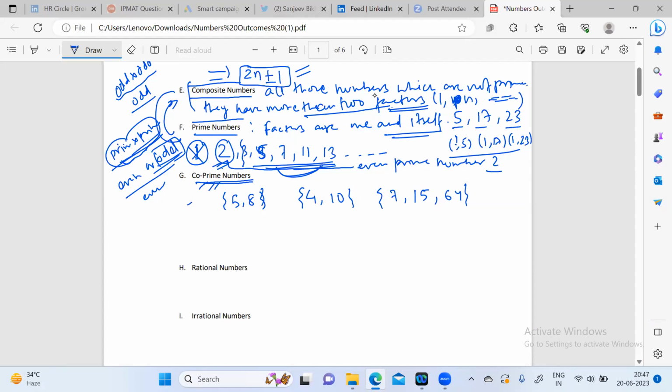So what do we see here? That 5 and 8: 5 has factors 1 and 5. 8 has factors 1, 2, 4, and 8. So there is no common factor.